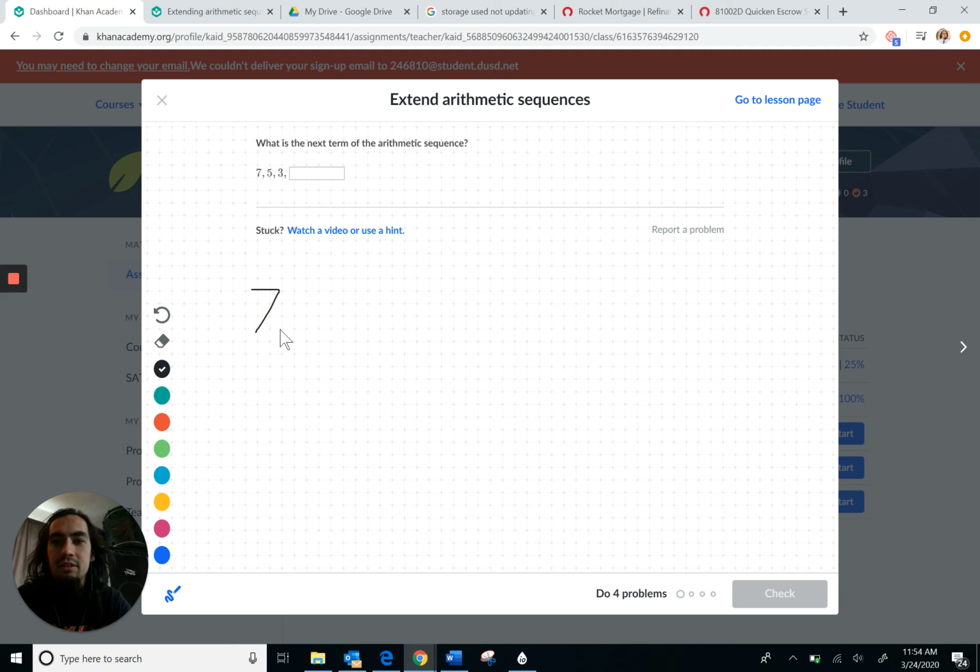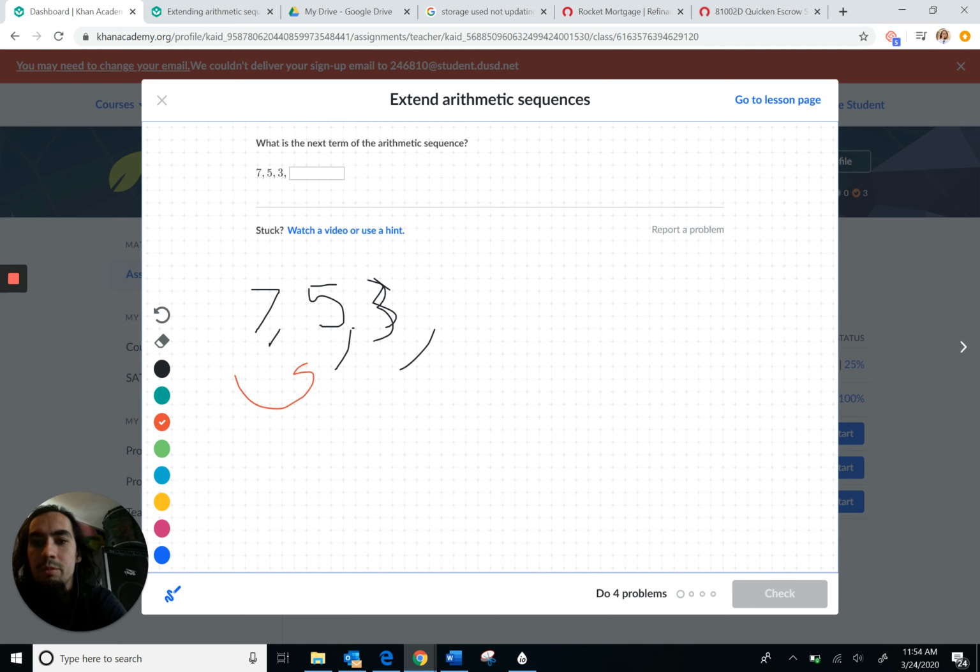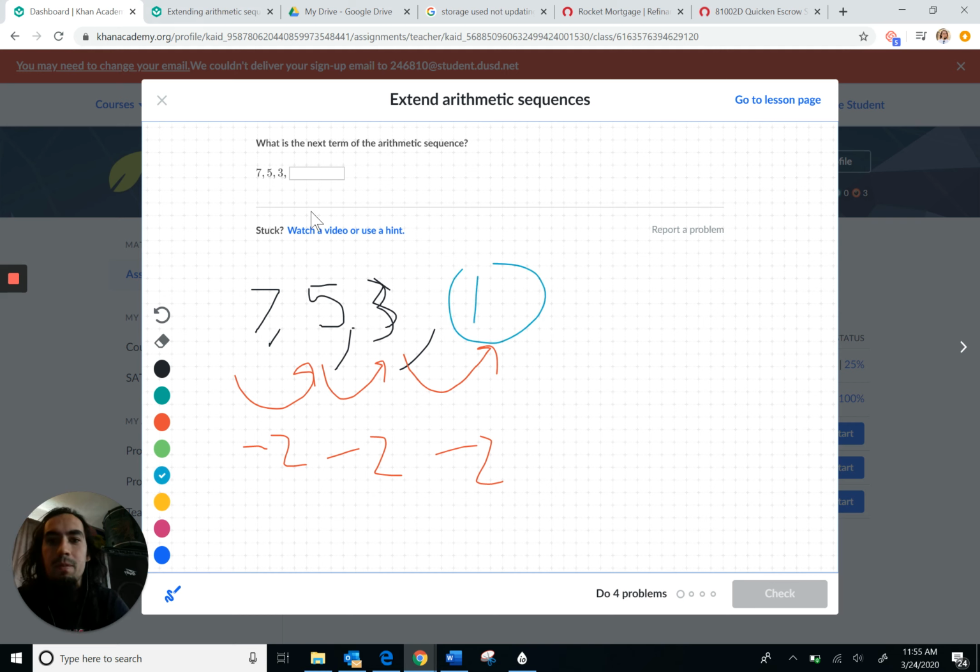We can have 7. We have 5. We have 3. Let me see if I can actually do that. Yeah, that's a terrible looking 3. My apologies. 3. All right. So from 7 to 5, it looks like we're subtracting 2. From 5 to 3, it looks like we're subtracting 2. And so we can subtract 2 again. And what's that going to give us? Well, that's going to give us 1. Okay, so there's our answer. Our answer is 1. You type in 1, and you push check.